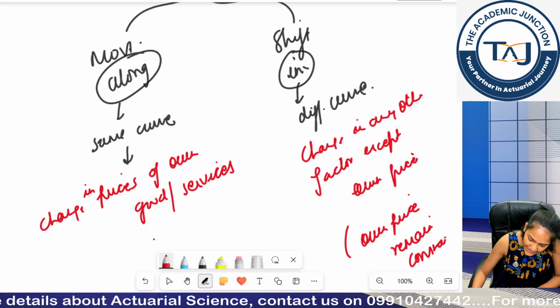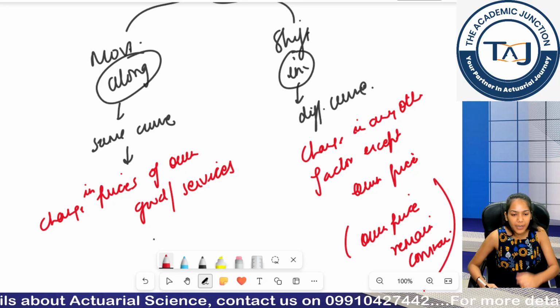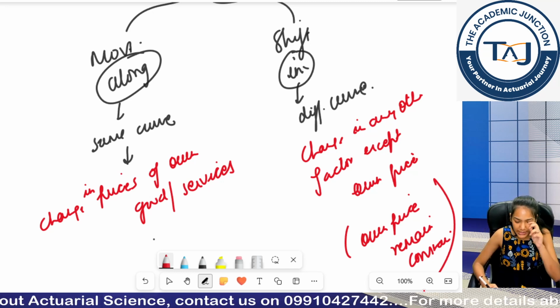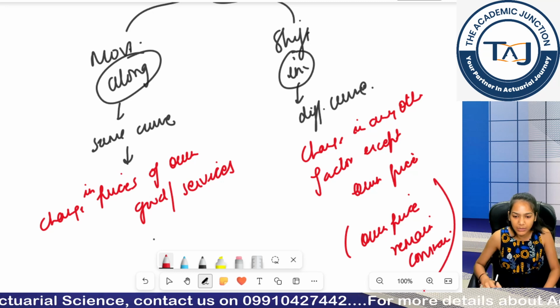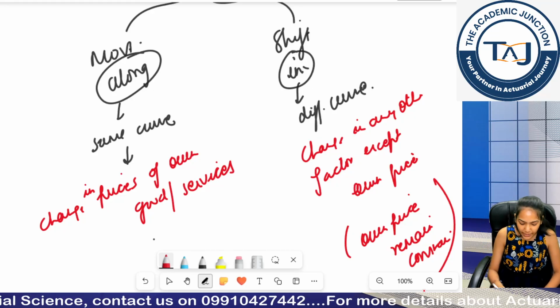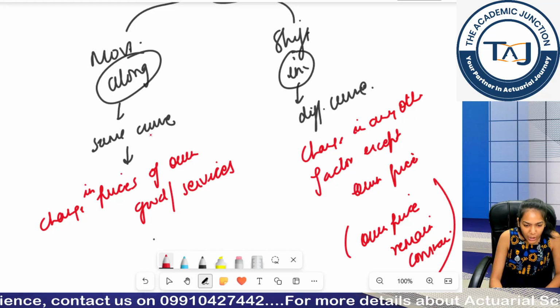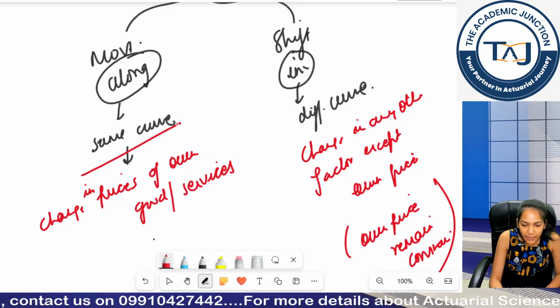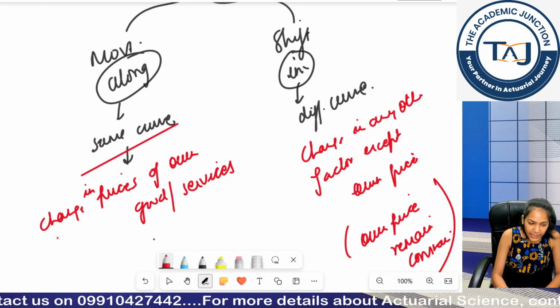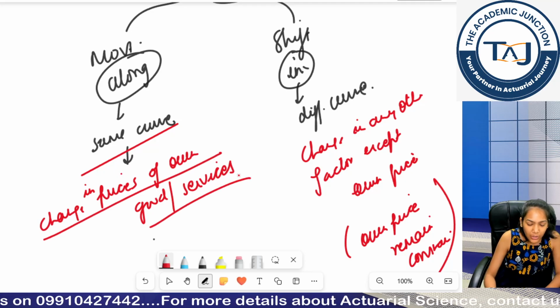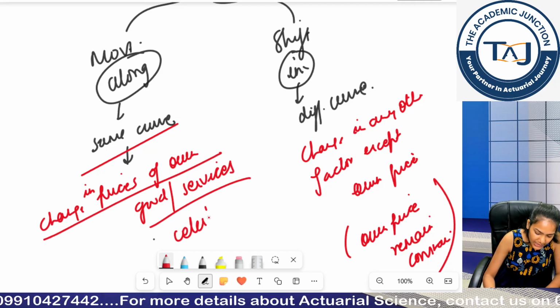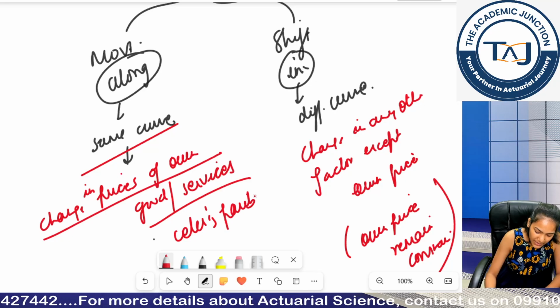You could be tested on the difference between shift and movement along the demand curve, so please make sure you complete this topic very well. Again repeating, movement along means you are moving along the same curve and it happens due to changes in price of goods and services, everything else remaining constant, ceteris paribus.